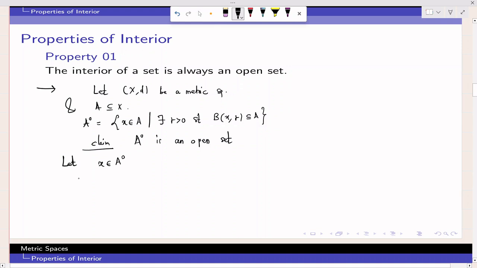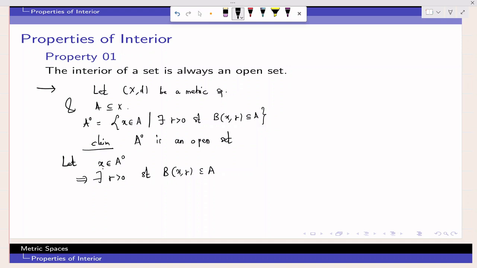So this implies there exists R positive such that the open ball around X of radius R is contained in A. This is only because of the definition. Simply by definition we can write this: there exists some R positive such that B(X, R) is contained in A.